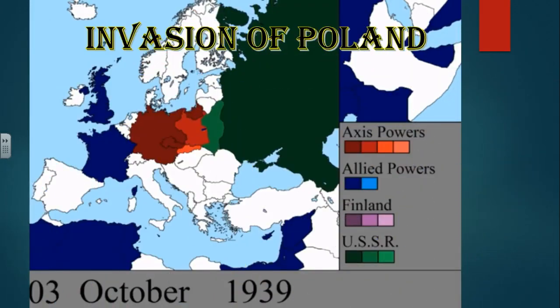Now, we're going to flash forward just a month later exactly on the dot. We can see that nearly half of Poland has been conquered by the Nazis, and the Soviets come in on the other side of Poland and take the last bit of Poland. The only thing remaining is a tiny little sliver of Polish independence around Warsaw. Other than that, it is pretty much conquered at this time period.